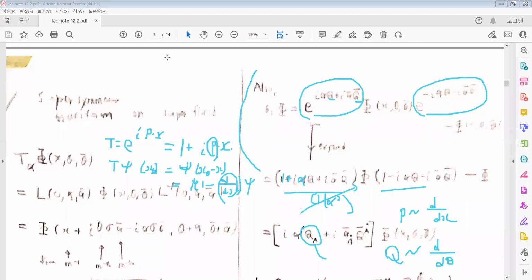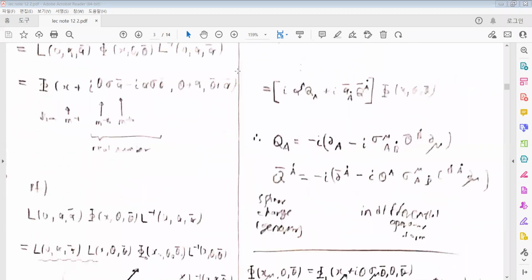So the conclusion: we have defined the supercharge in terms of differential operators, such as the partial theta that are the Grassmann differentials, and there are some additional terms with the p's from these previous two formulas. So if we compare both formulas, we can have the supercharge Q and the supercharge Q bar, in differential operator form.